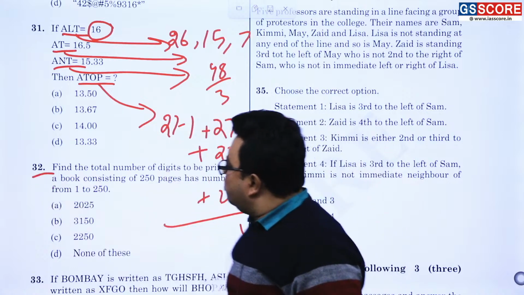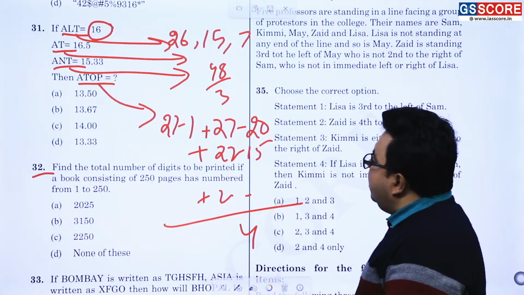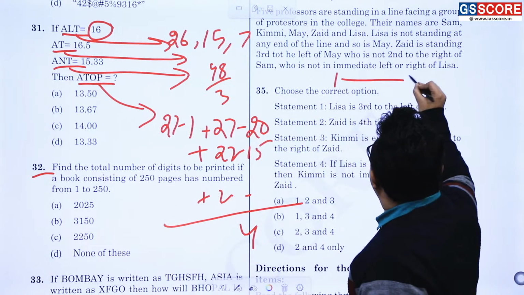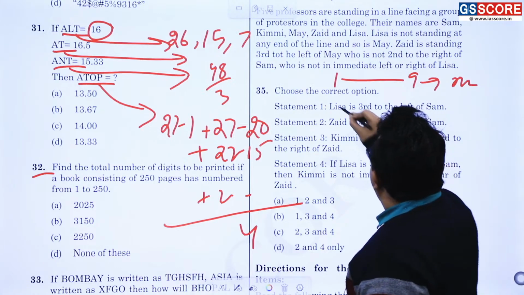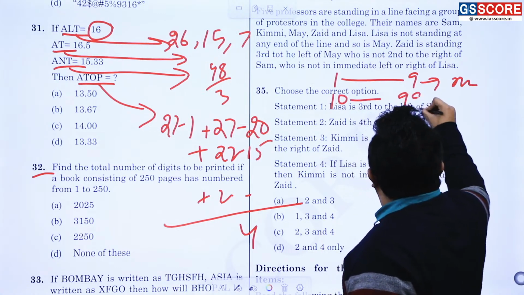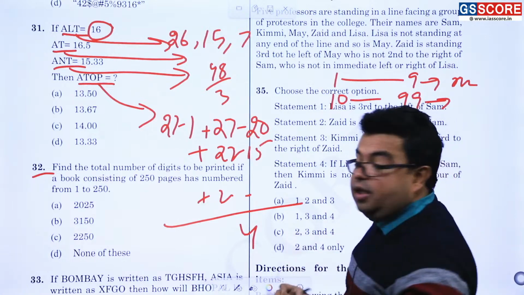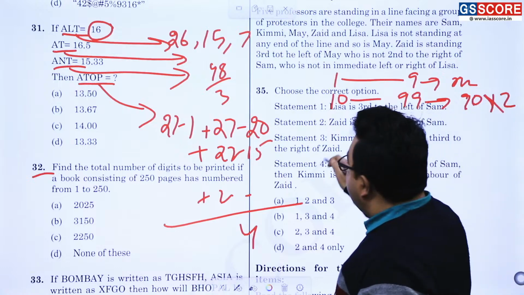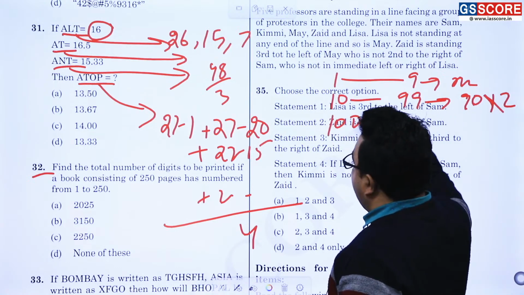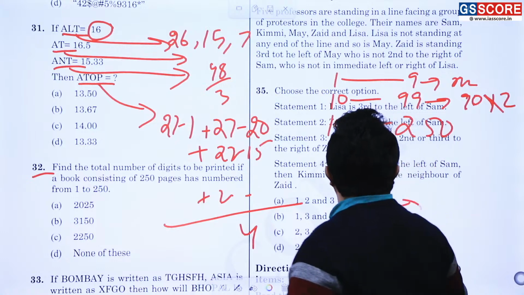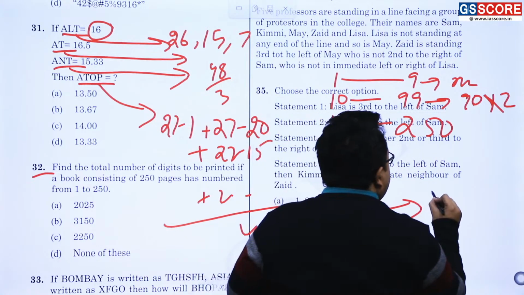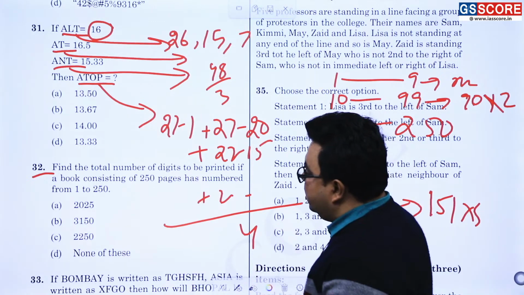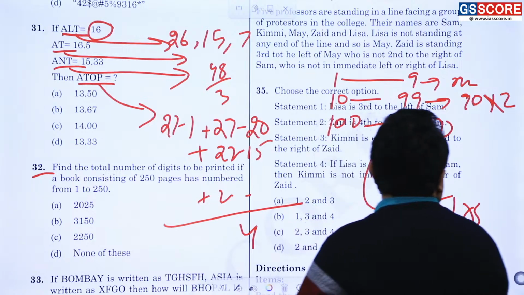Now question number 32. 1 to 250 आपको लिखना है. How many total number of digits are to be printed? So 1 to 9, how many digits are there? 9 digits are there. And then 10 to 99, how many numbers are there? 90 numbers are there. It means what? 90 into 2 digits are there. And similarly 100 to 250, how many numbers are there? Upper limit minus lower limit plus 1. It means what? 151 numbers are there, into 3 kar do and add all these, and that will be the answer of the question. Am I correct or not?